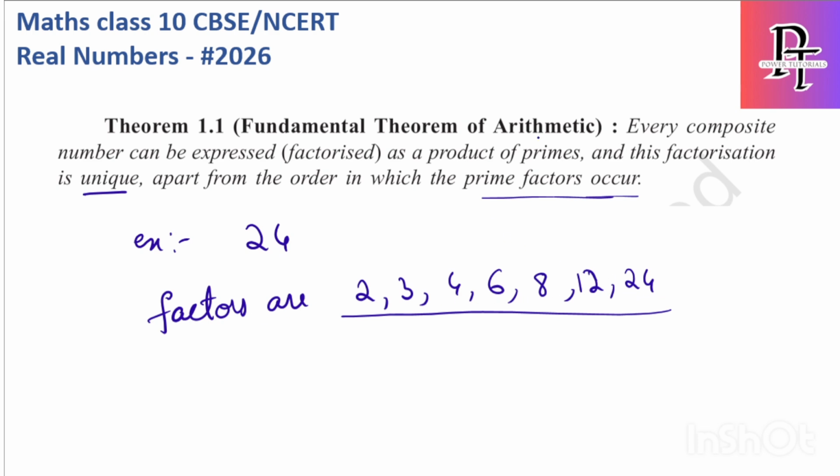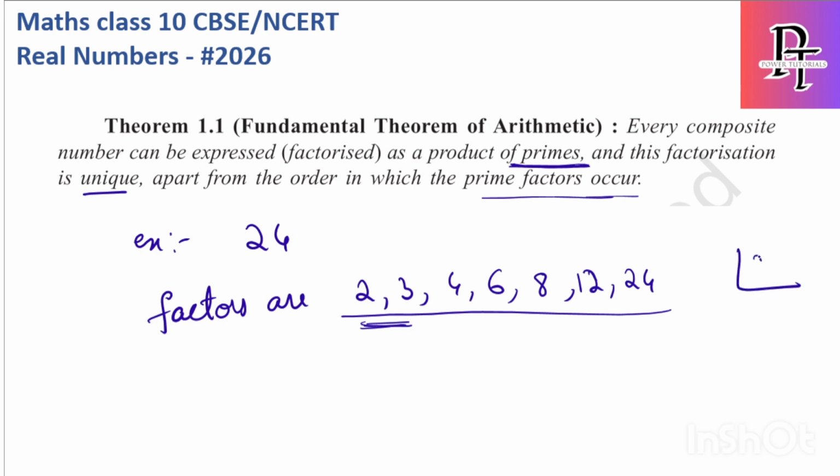But we want what they have mentioned here, and this is important: a product of primes, not composite numbers. If you see here, 4, 6, 8, 12, 24, all these five are composite numbers; only 2 and 3 are prime numbers. But here they mention a product of primes, not composites. So to write it in terms of primes, the method is prime factorization. The method is something like this.